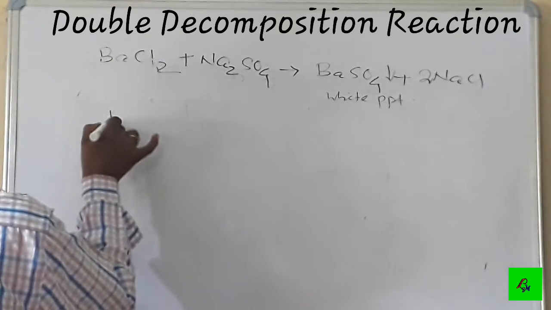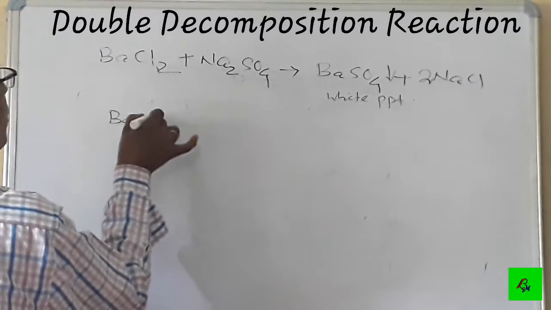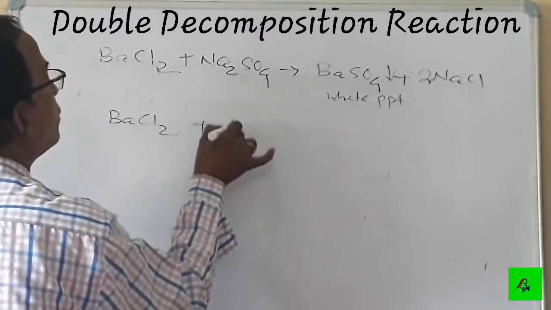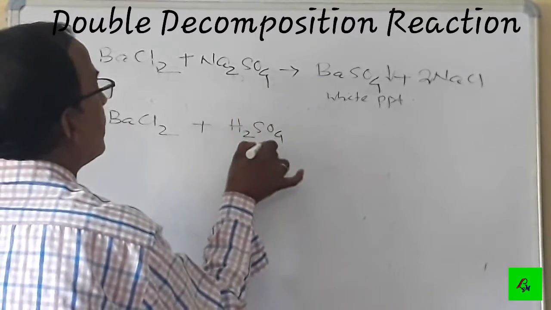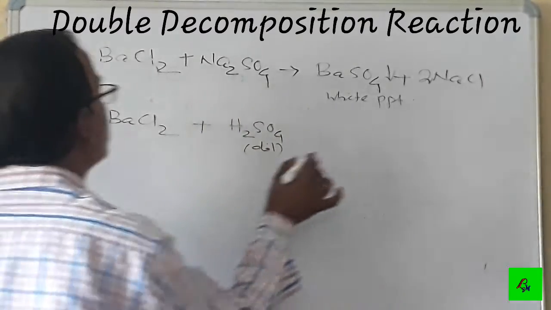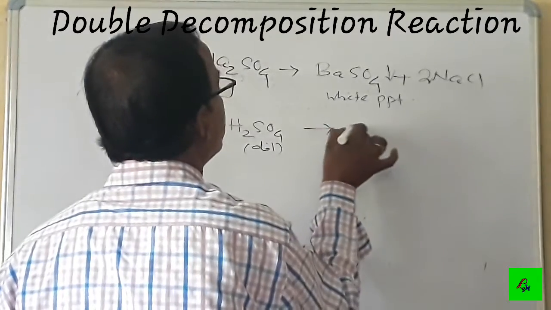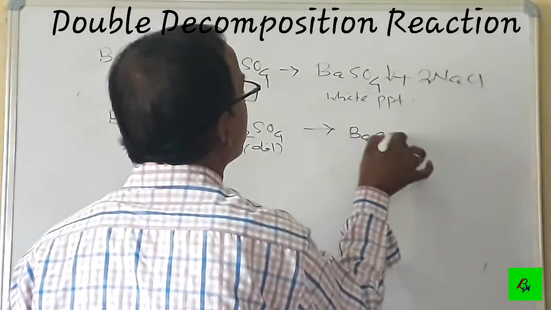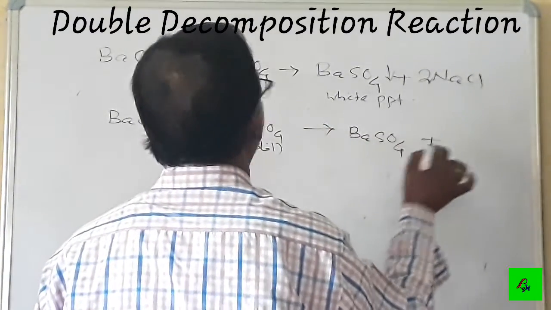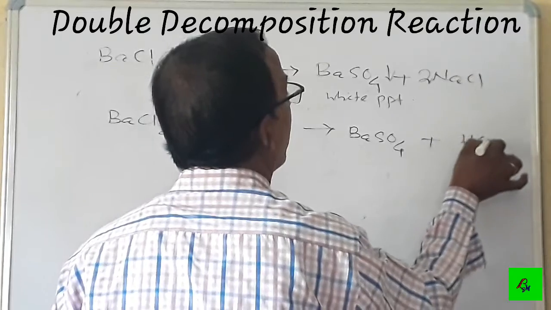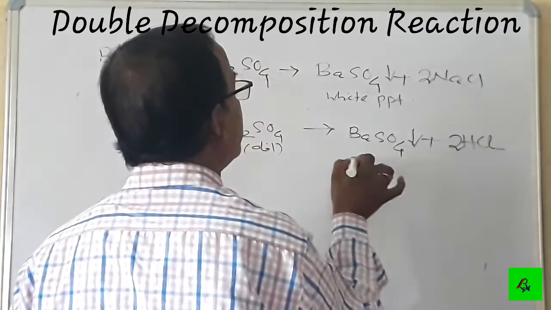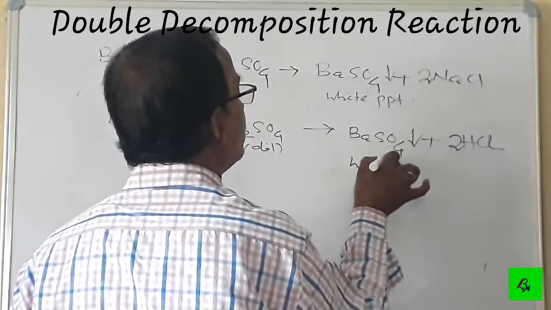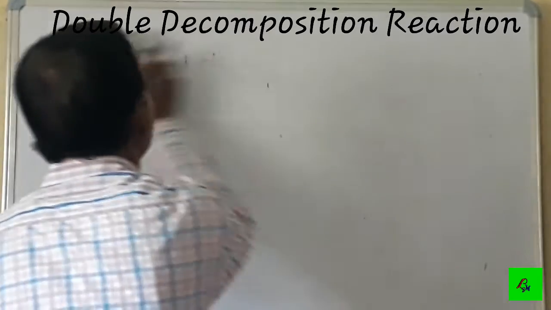Similarly, barium chloride also reacts with dilute sulfuric acid to produce barium sulfate BaSO4 plus HCl, hydrochloric acid. So this is also an insoluble precipitate which is white in color.